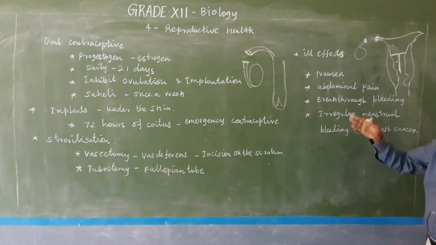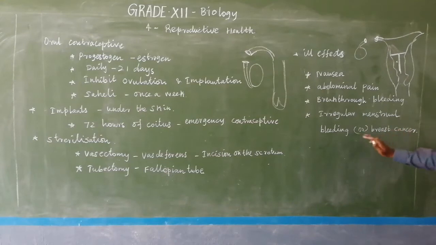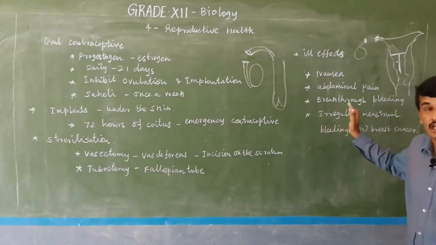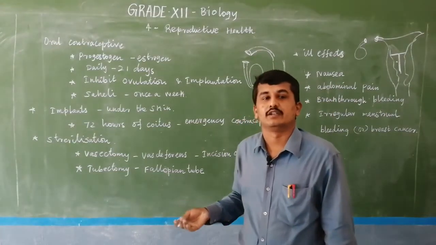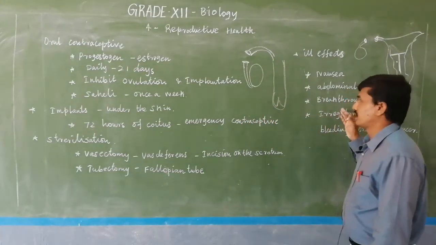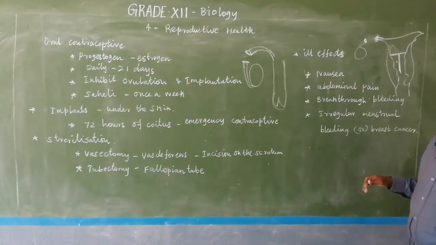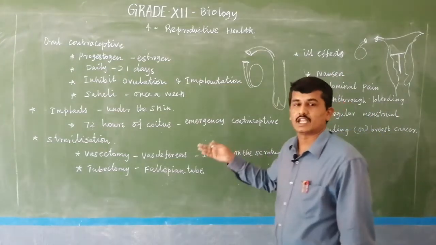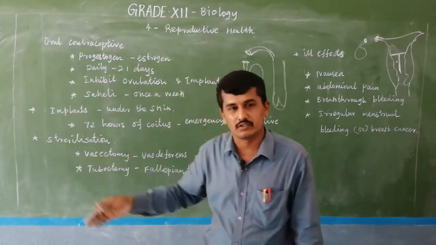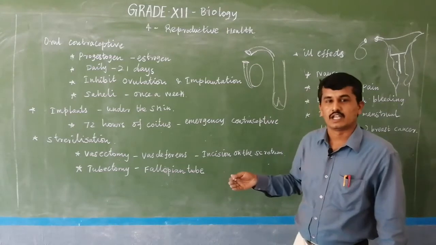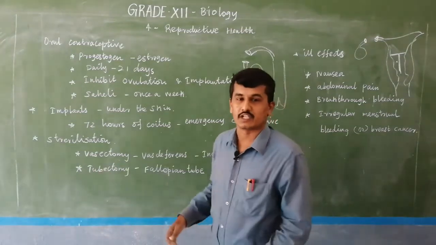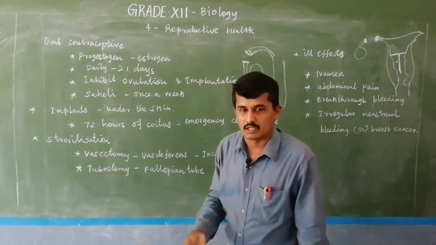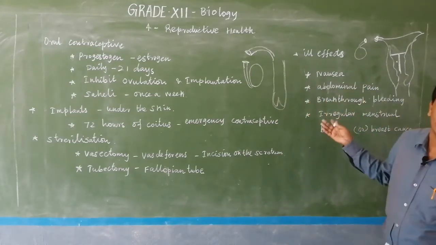Due to health conditions or the various methods of contraceptive we use, side effects like irregular menstrual bleeding, and even in the last cases breast cancer, uterus cancer, cervical cancer may occur, sometimes, not all the time. Among 1 lakh persons, about 10% are affected by these side effects. Still, 99% is advantage: reducing and controlling the population, controlling unwanted pregnancy and giving space between the children. Contraceptives have some side effects only in 1%.